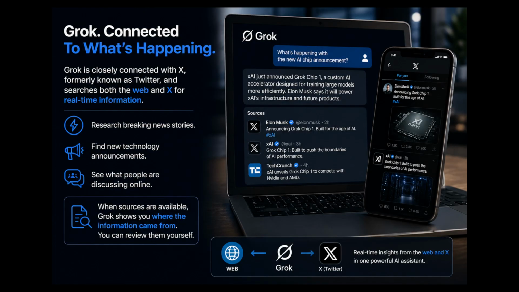One thing that made Grok stand out early was its close connection with X, formerly known as Twitter. Grok can search information from both the web and X, making it useful when you want information about something happening right now. You might use it to research a breaking news story, a new technology announcement, or a topic people are currently discussing online. When sources are available, Grok can show you where some of that information came from so you can examine it yourself.